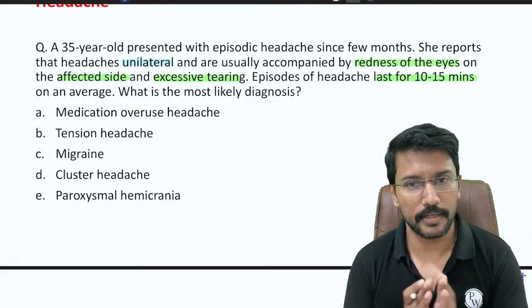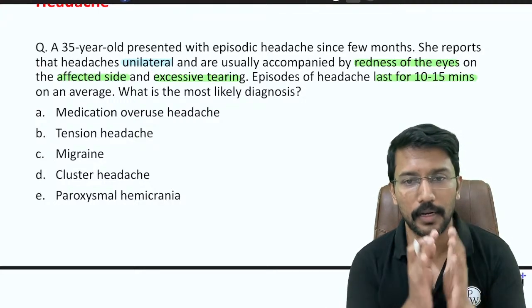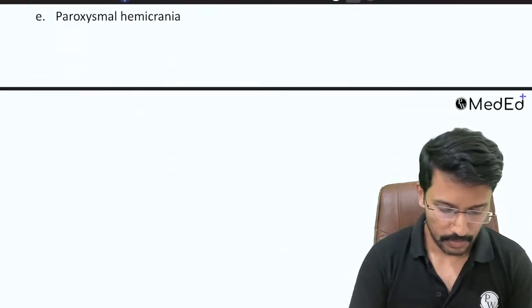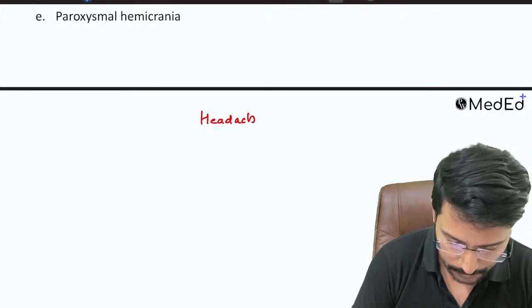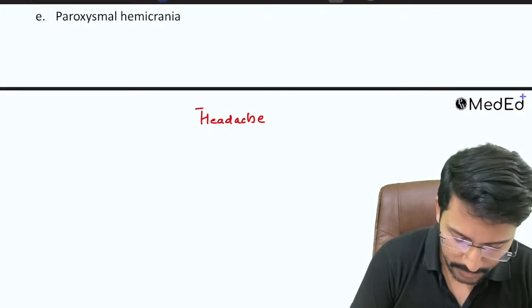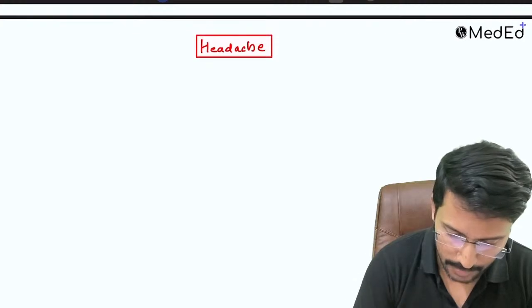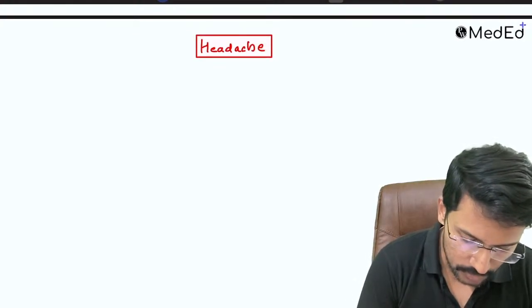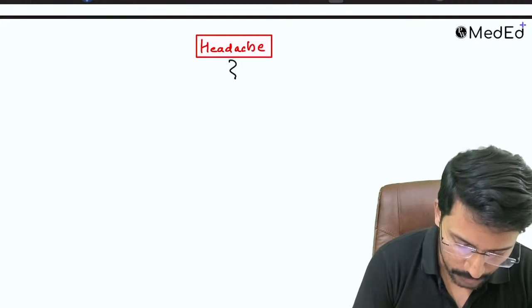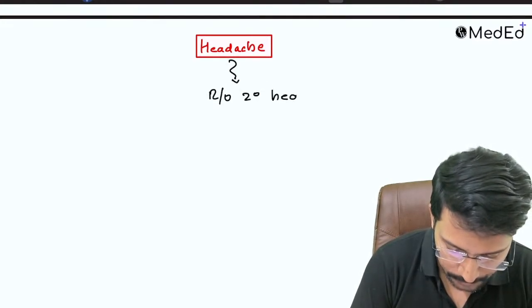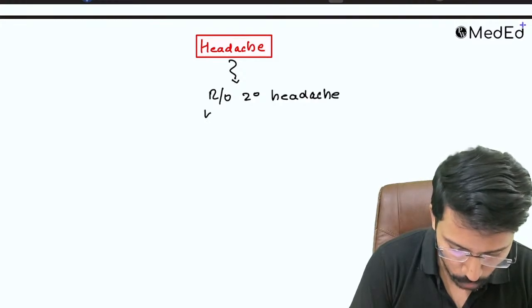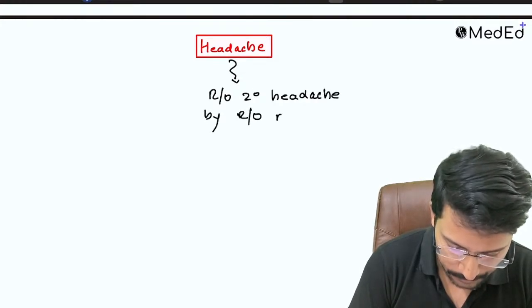Whenever you read a headache related question, rule number 1, try to rule out the secondary headaches. So whenever we have a question on headache, first thing is rule out the secondary headache. How do you rule out the secondary headache? By looking at what we call red flag signs. Most of the questions, if it is a secondary headache, will mention the presence or absence of the red flag signs. Rule out secondary headache by ruling out red flag signs.